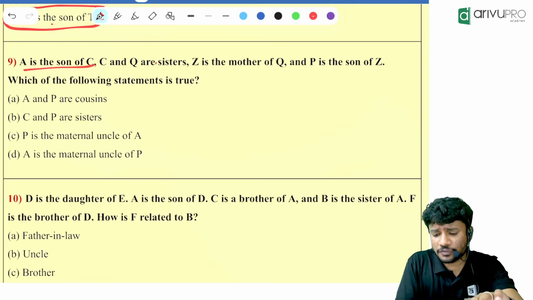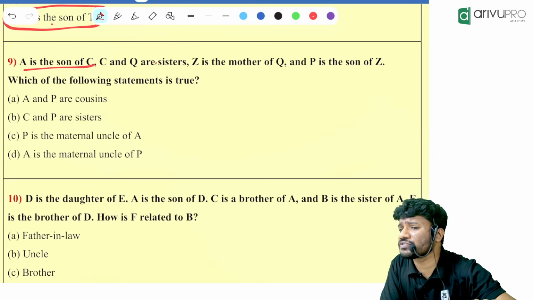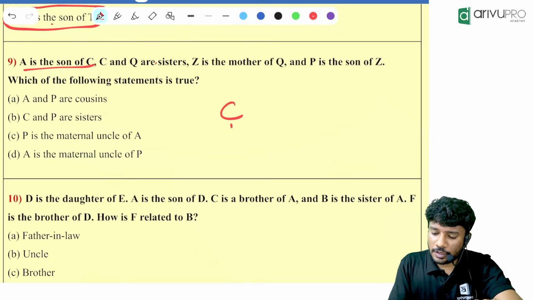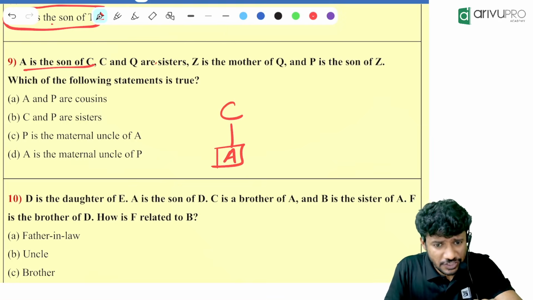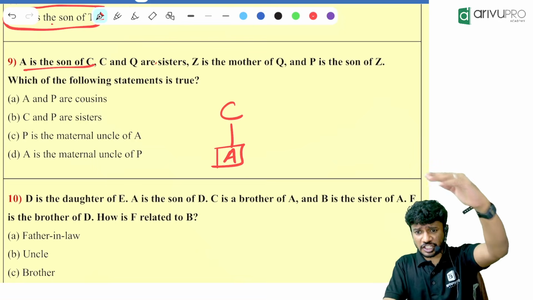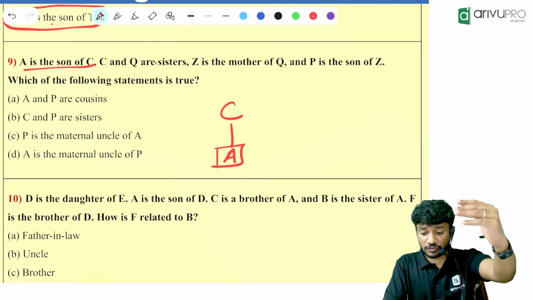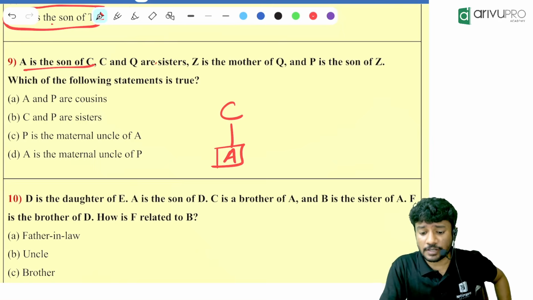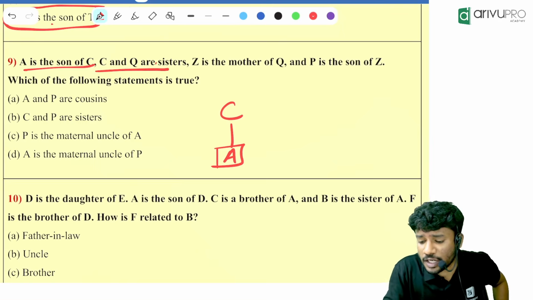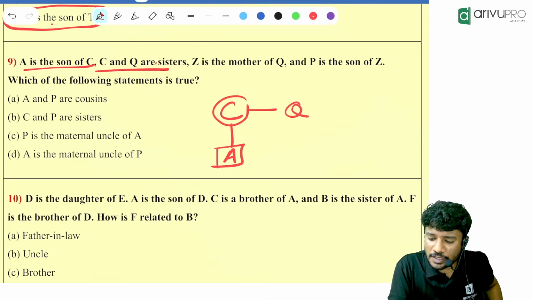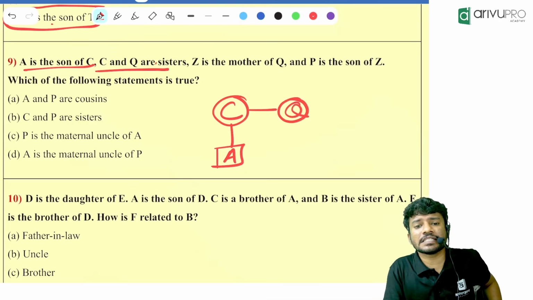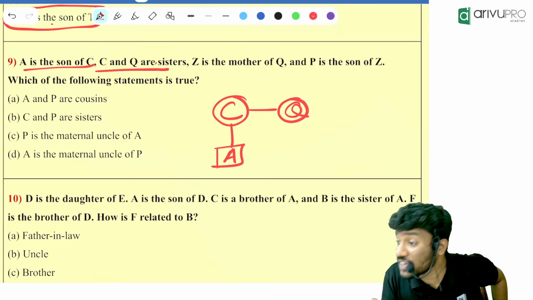A is the son of C. What do you mean by A is the son of C? Whose gender is revealed? A's gender is revealed. C is in the first generation, A is in the next generation. Then C and Q are sisters. C and Q are sisters means both of them are siblings and both of them are female.